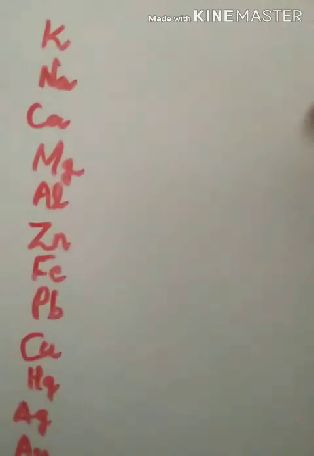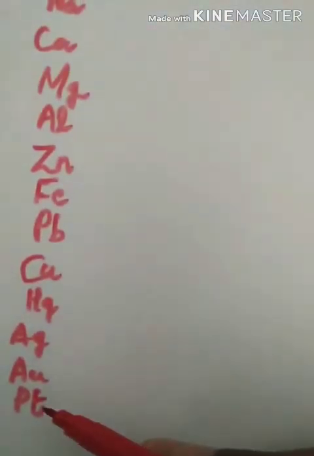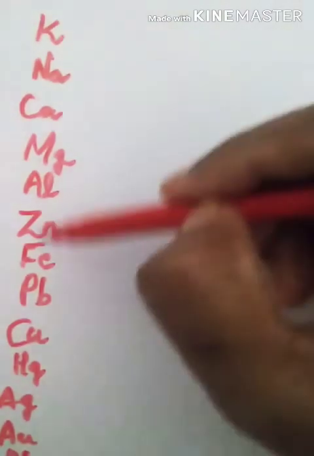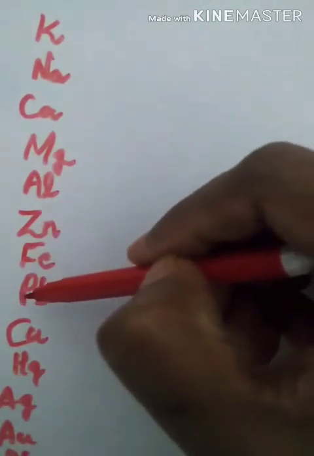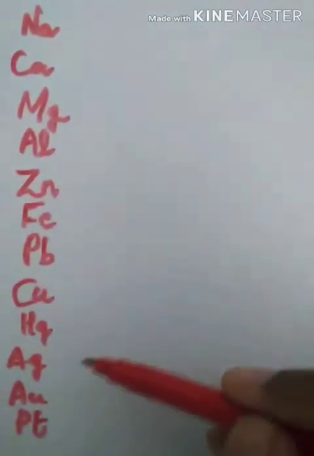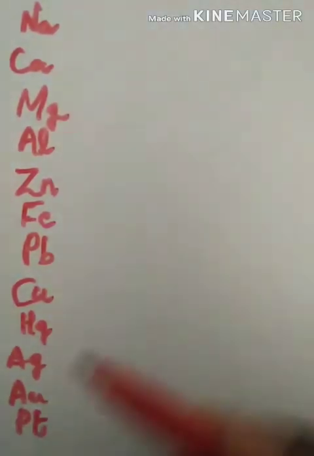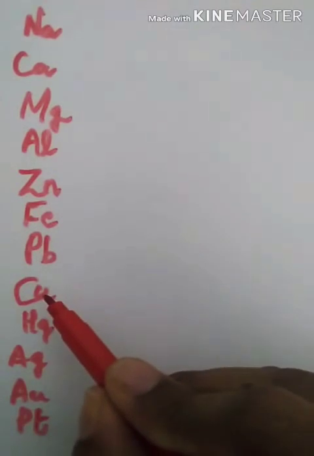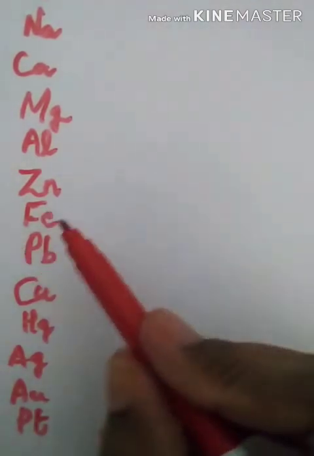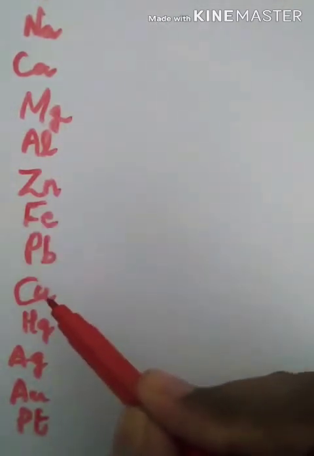So what is the activity series or reactivity series? Who is most reactive? Potassium. Least reactive? Platinum. Okay, so how will you remember? Kanaka, Mazaf, name of a boy, then Priyanka Chopra, Hg, Ag, Au, Pt. Now in this series, if you see the previous example which we discussed, there was a competition between copper and iron. As you can see, iron comes before copper. So iron is more reactive than copper.